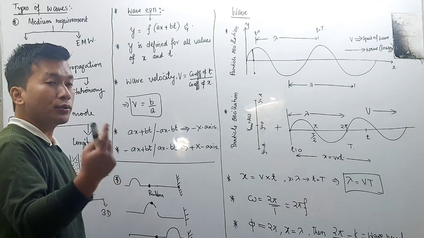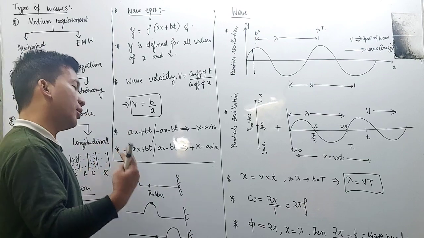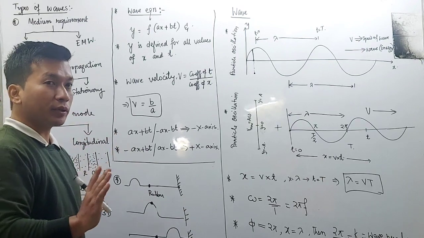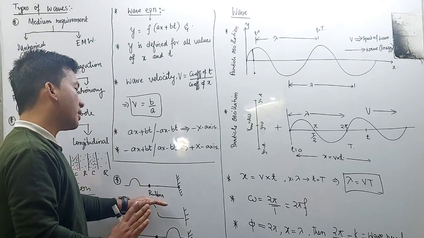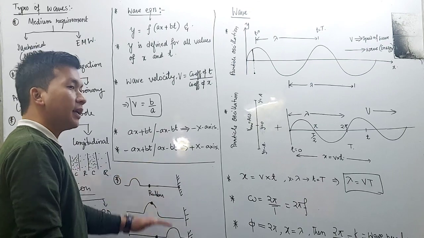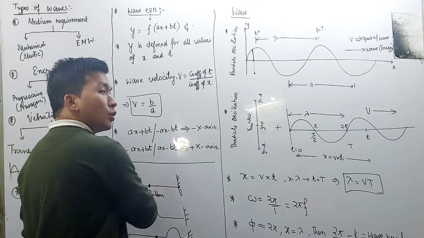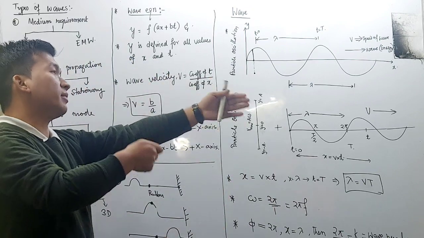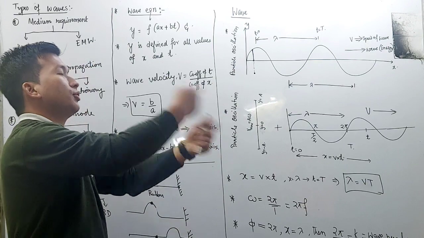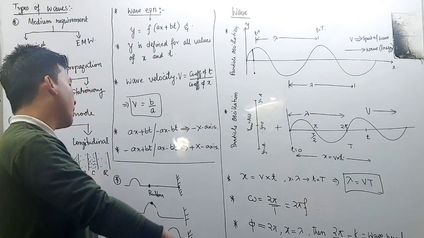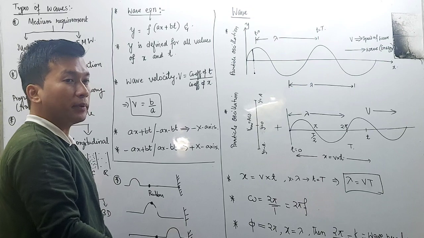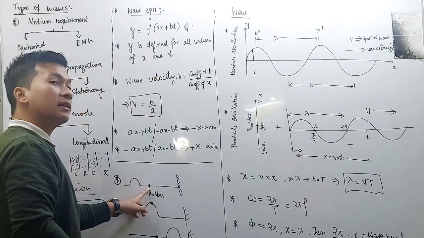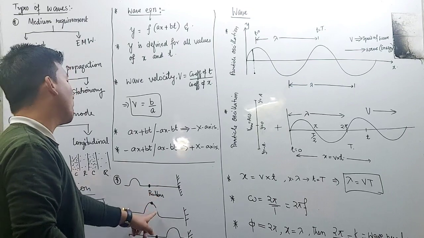And concept point number 2 is that in any wave motion only the particle will oscillate. I am going to use two different terminologies: the particle and the wave. The particle will only oscillate, and the wave will transfer from one point to another point just like this. If you give a disturbance like this on a string fixed to a wall, the wave will propagate, but the particle doesn't change its position.